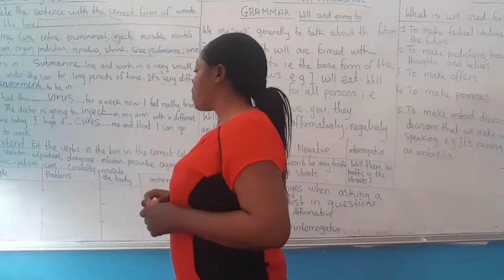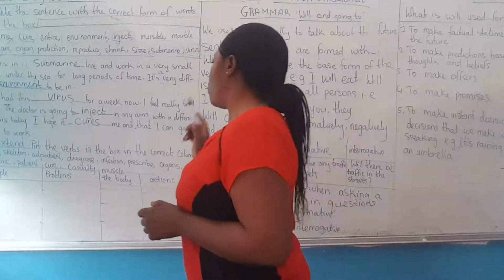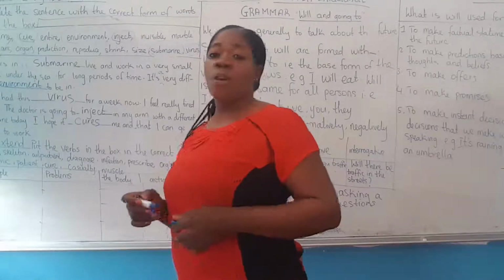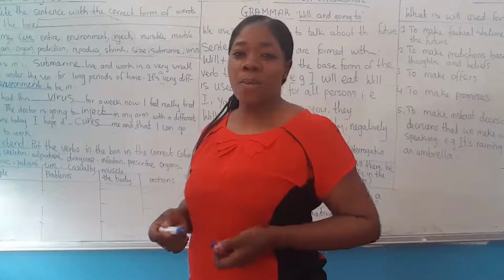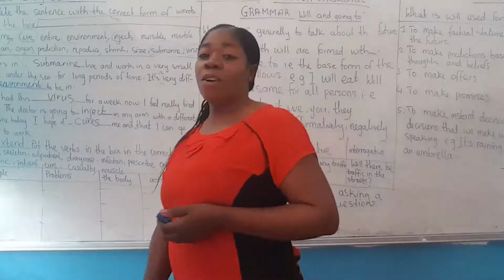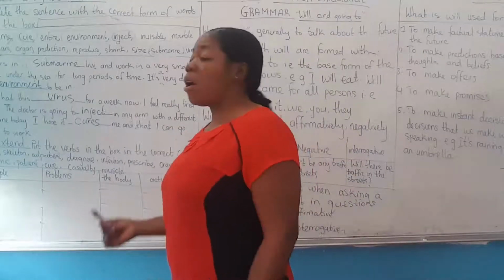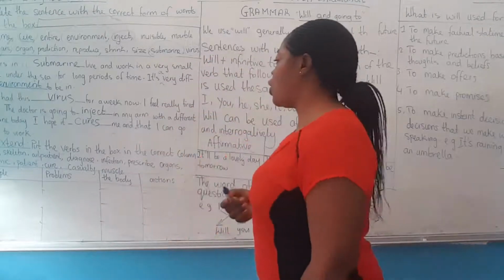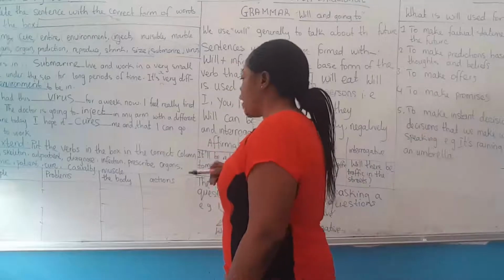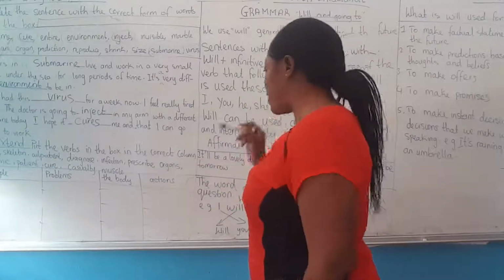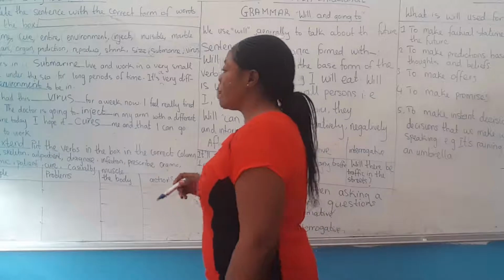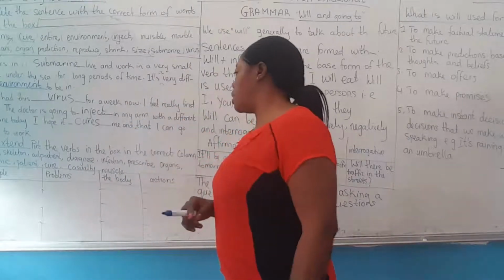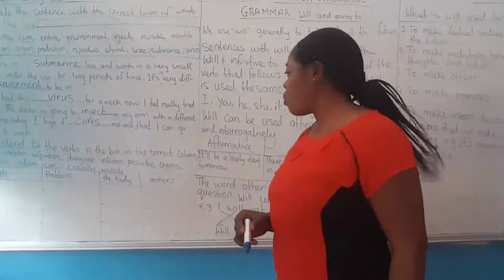Extend. Put the words in the box in the correct columns. We have some words still concerning the vocabulary, and we have to put them in the correct columns. The words are virus, skeleton, outpatient, diagnose, infection, prescribe, organs, epidemic, patient, cure, casualty, and muscles.